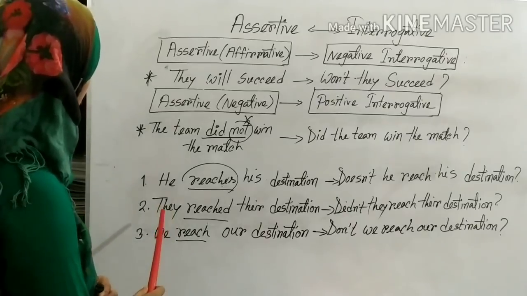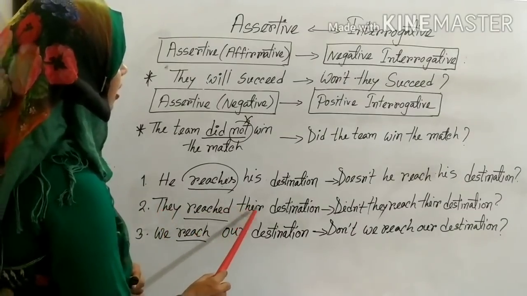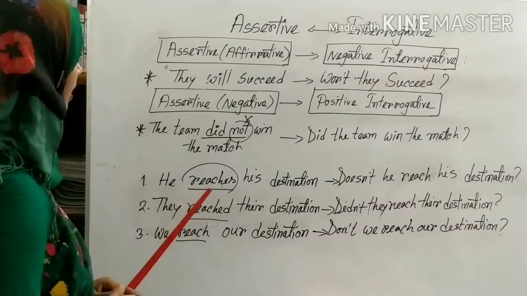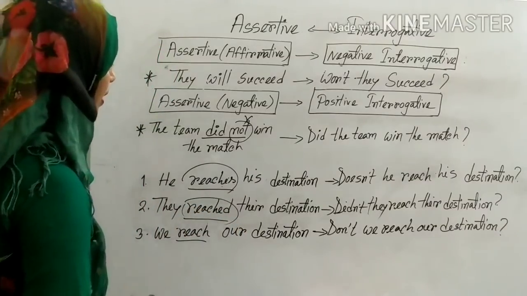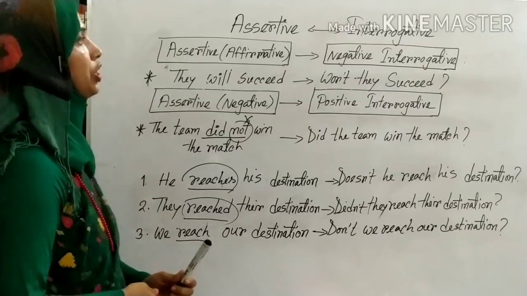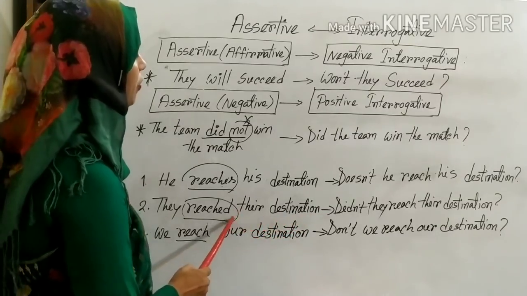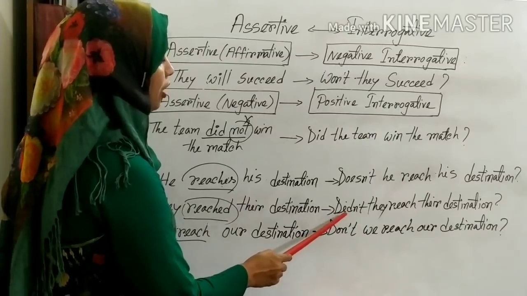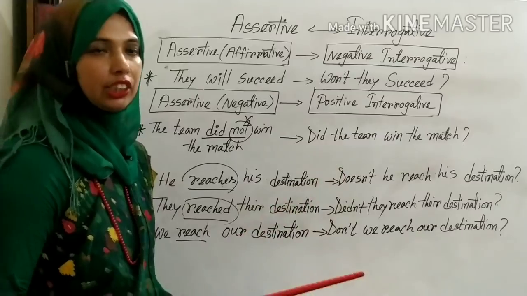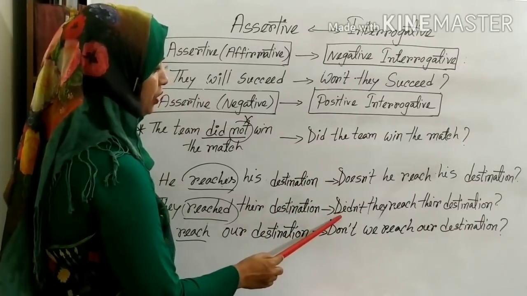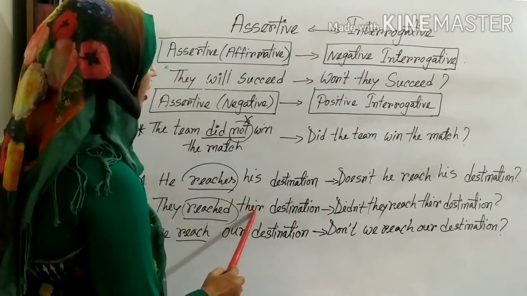After that, you are seeing they reached their destination. Here the main verb is in past form. That means when you will make it interrogative form, you have to write with did. And of course, negative interrogative, you have to change it with negative interrogative form. They reached their destination.